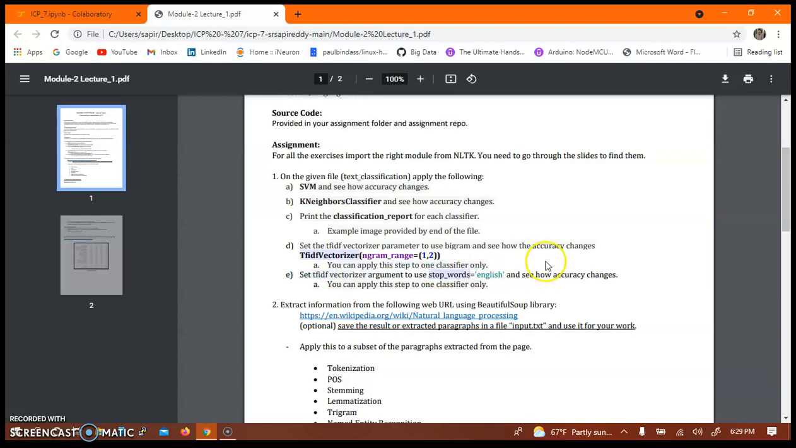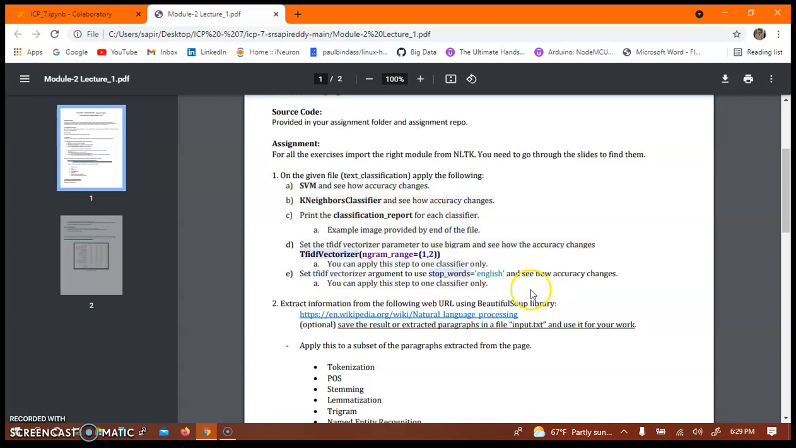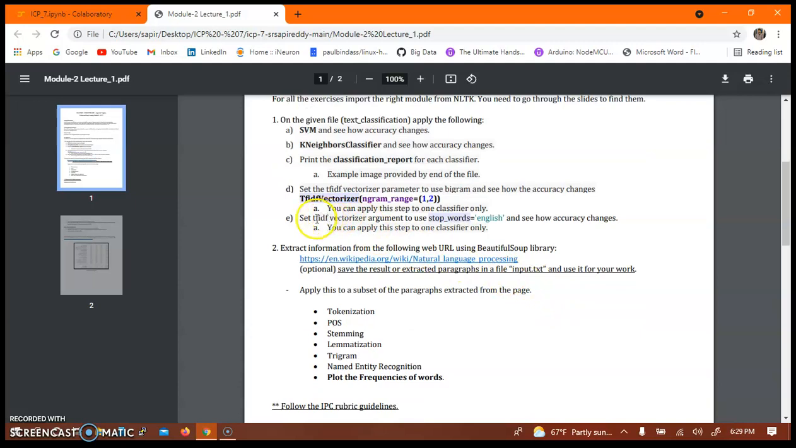and again check the accuracy of the classifier. And then next we need to set the TF-IDF vectorizer argument stop words to English and check the accuracy of the classifier.